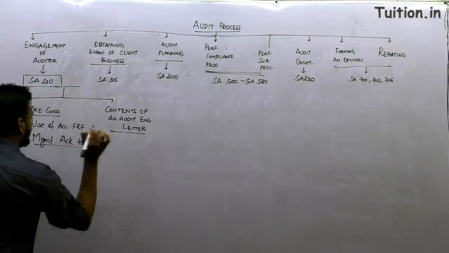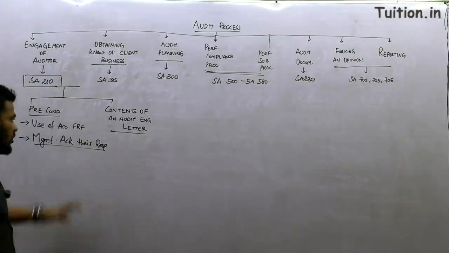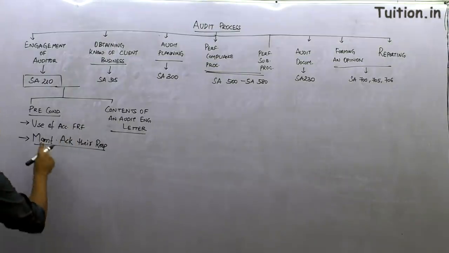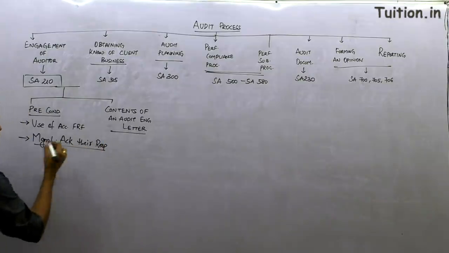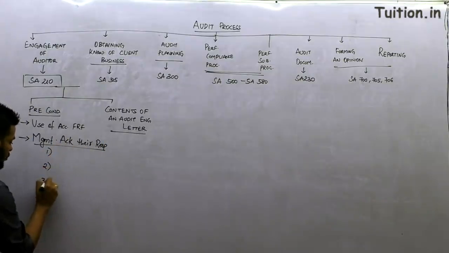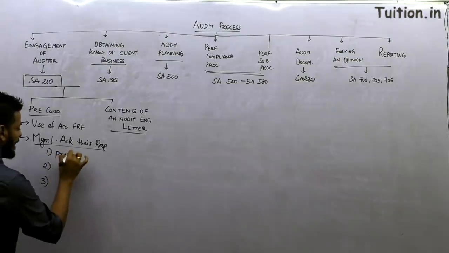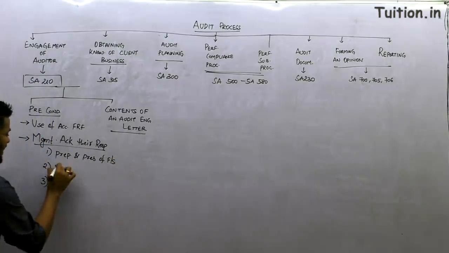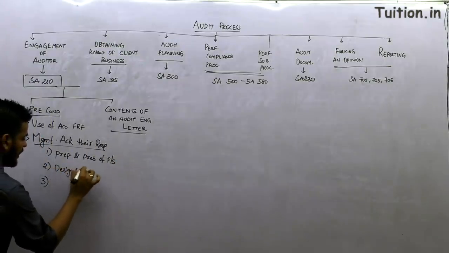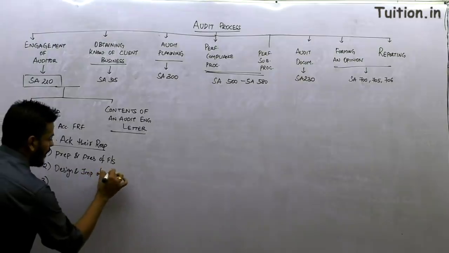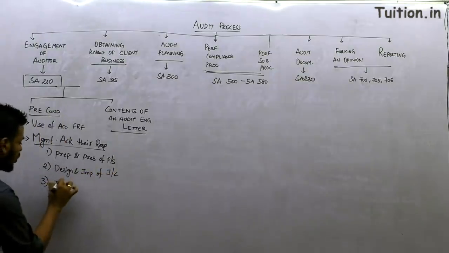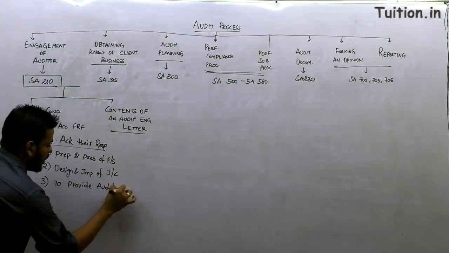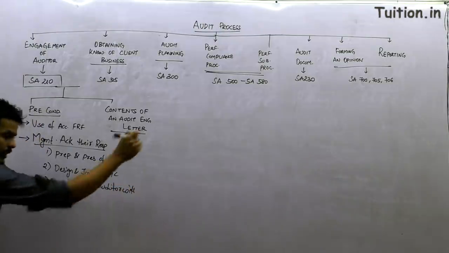Now the bigger question at this juncture is, what are those responsibilities of the management which they have to agree to? There are 3 responsibilities of the management. One, preparation and presentation of financial statements. Two, design and implementation of internal controls. And three, to provide the auditor with the 3 things.